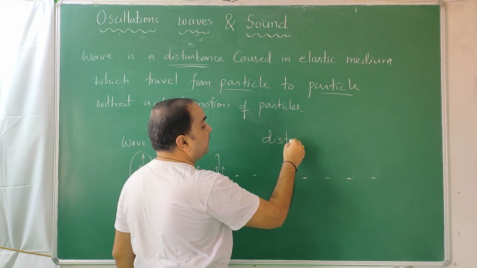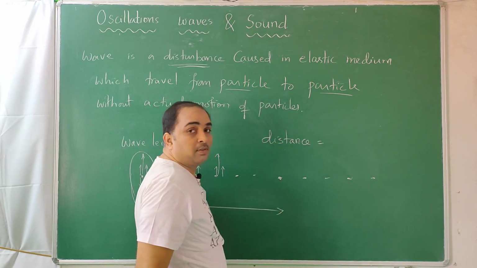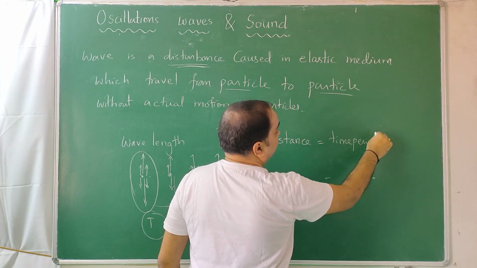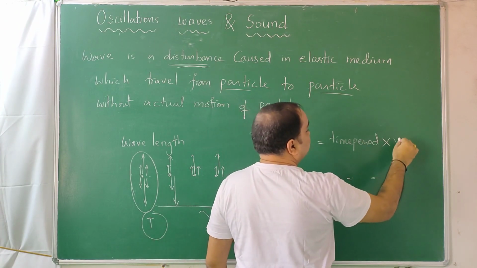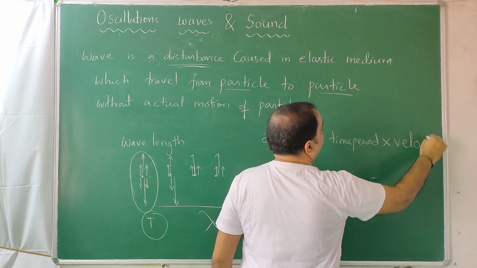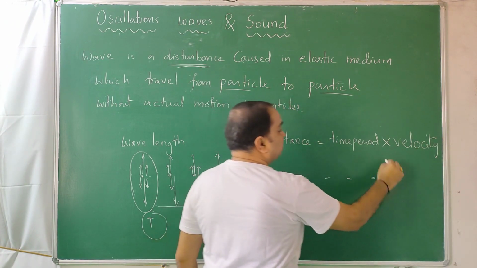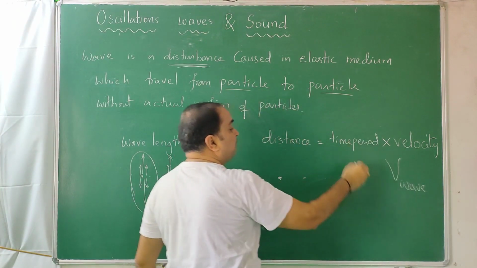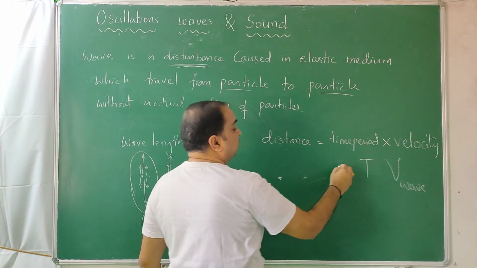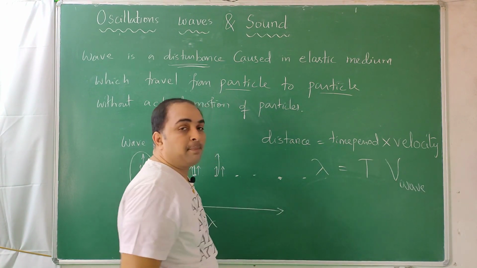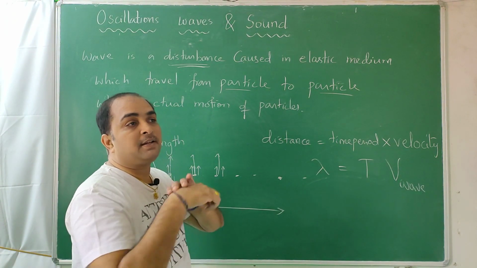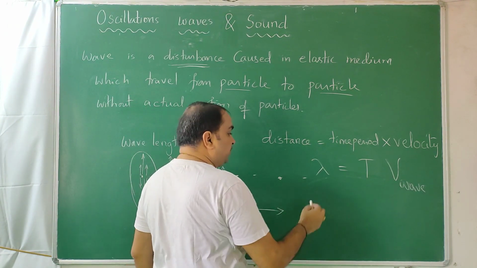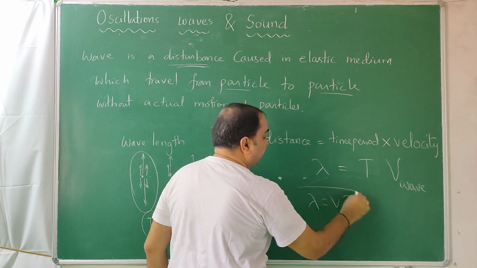Distance traveled by a wave in one time period is called wavelength. And if it has velocity, wave velocity, they are related. Wave velocity is v, the velocity with which the disturbance travels. If you take one time period T, the distance traveled is equal to lambda. In 2 time periods it travels 2 wavelengths. In 5 time periods it travels 5 wavelengths. So lambda is equal to vT, you can remember it.